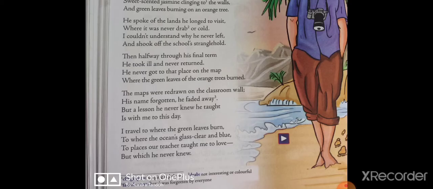The maps were redrawn on the classroom wall. His name forgotten, he faded away, but a lesson he never knew he taught is with me to this day.